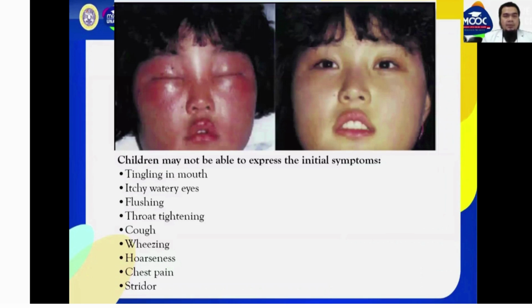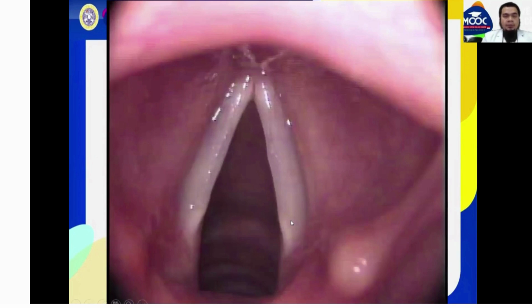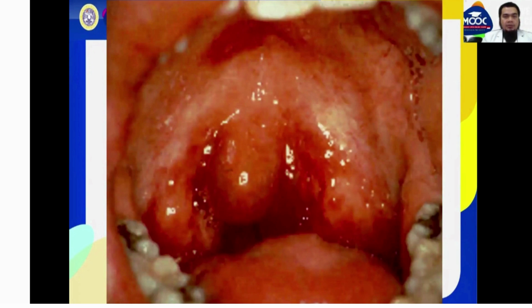Angioedema. This is the angioedema before, and this is the angioedema. This is the edema in the plica vocalis caused by angioedema. This is the location.